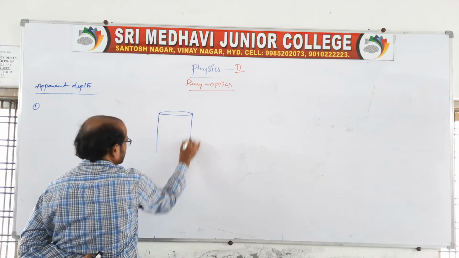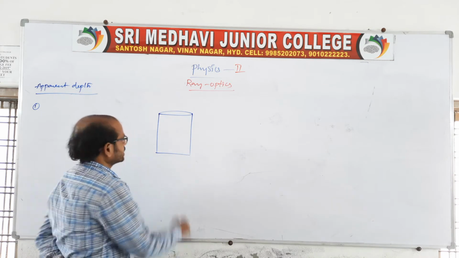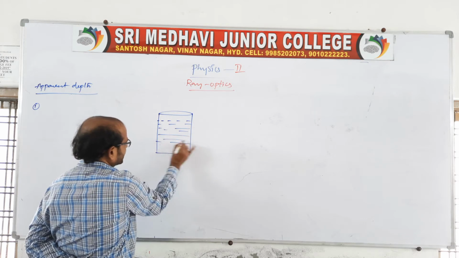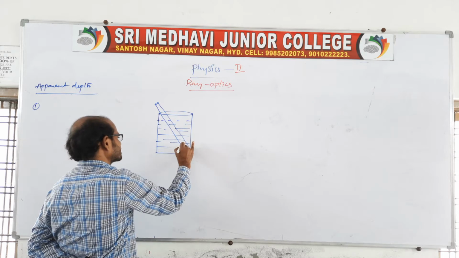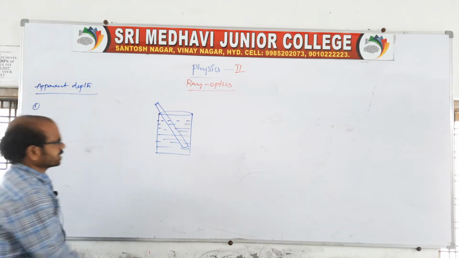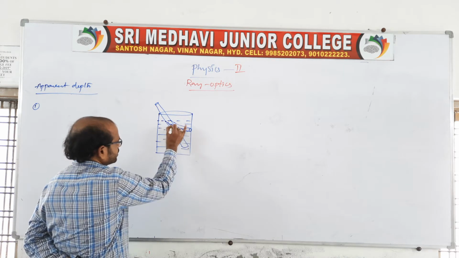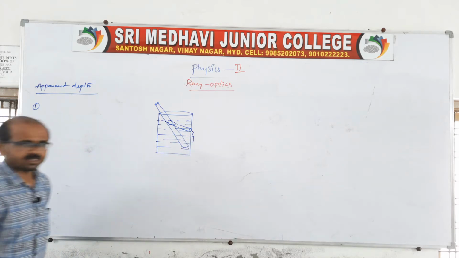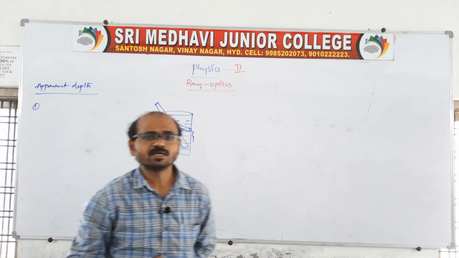We can also take a common experience. Suppose you take a plain glass, and in this glass water is placed like this. You take a pencil or a scale and keep it like this. The pencil is placed in the water like this. If we see this pencil, the image will be shifted up like this. Because of the refractive index of the medium, the image is shifted up. This shift we can call the apparent shift.